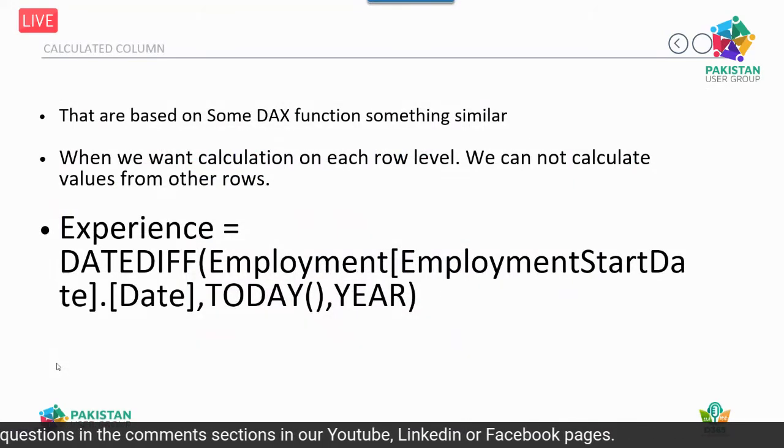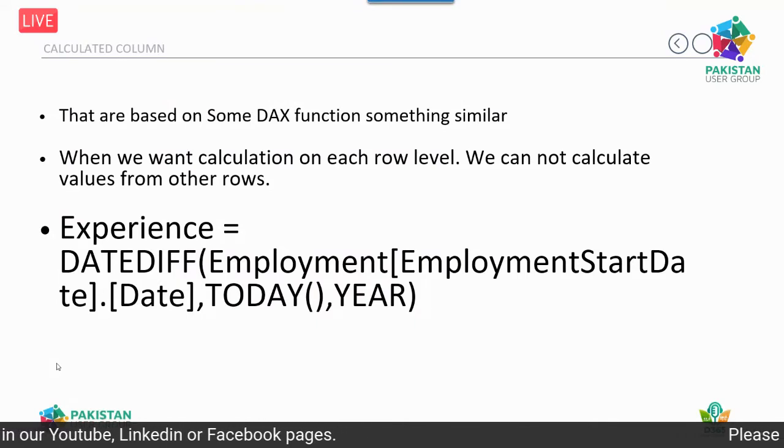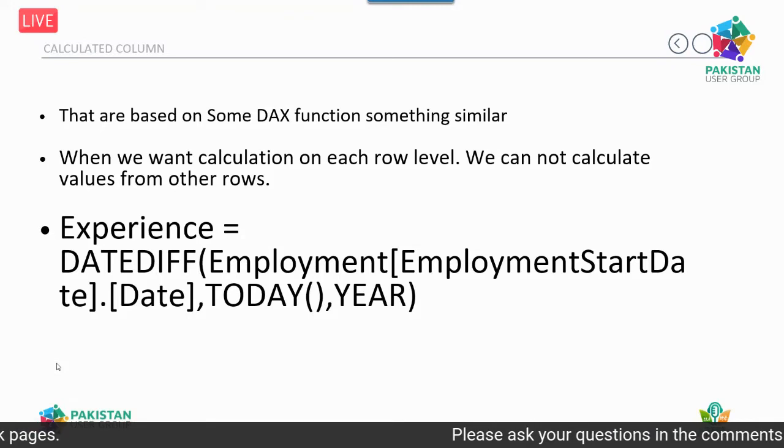Then comes a question usually asked: what is a calculated column and what is a measure? A calculated column is very simple. If you have a custom table in Power BI, and you want to calculate something at the row level.